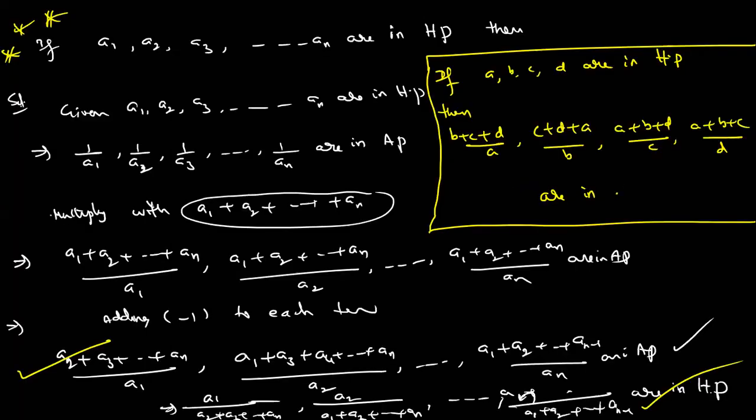Just a minute, yeah. AP, see, careful. Remember, these reciprocals are in HP. Yeah, correct. Rajesh, good. So these types of observations are very important. In this case I'm taking 4 elements, but in general n elements are there. That is the difference.